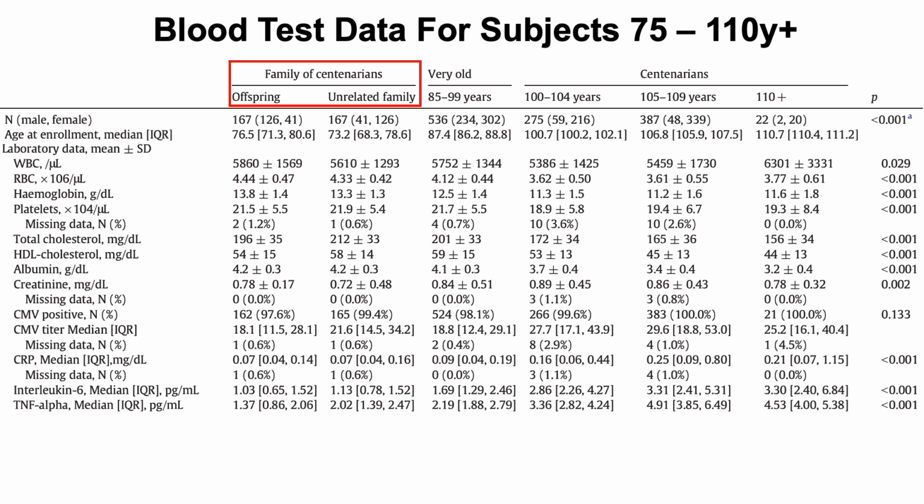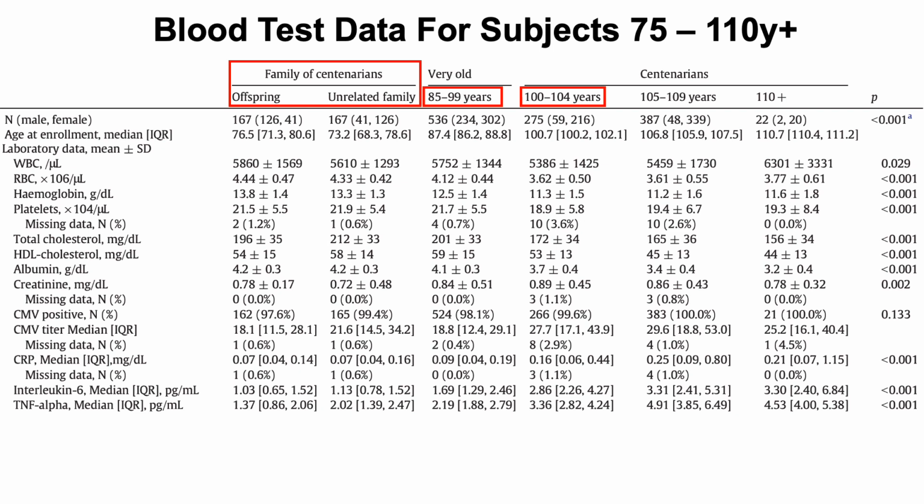So first, in the left two columns, we've got data for the family of centenarians. In the left column are the offspring of centenarians, and as you can see, the distribution of men to women was more men than women. And then in the next column, unrelated family, these were the spouses of the offspring, and you can see it's exactly the opposite. So less men and more women. And the age groups of these two columns are around the mid-70s. And then we've got very old subjects who are unrelated to the centenarians or their offspring, with an age range of 85 to 99 years and an average age of about 87.